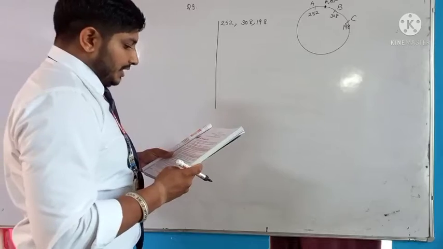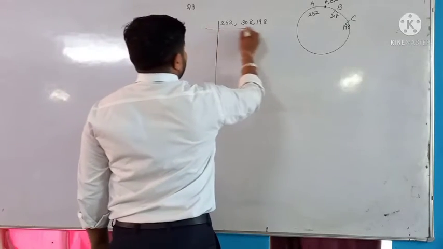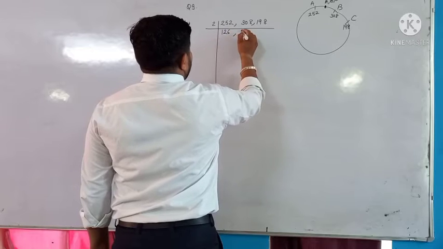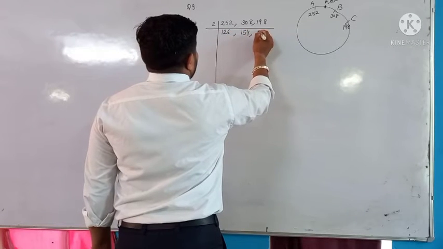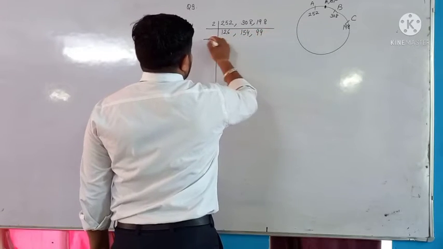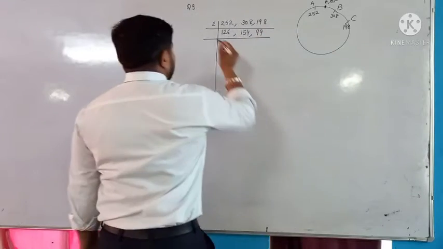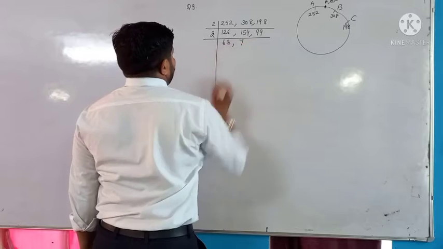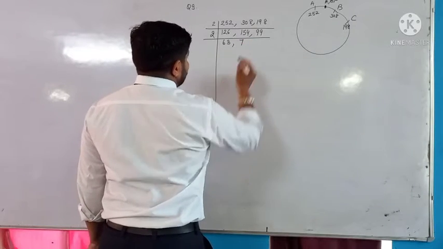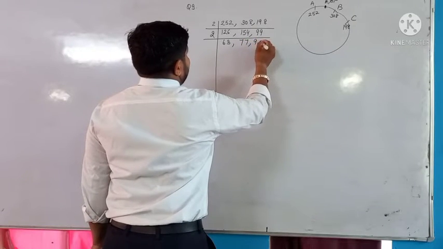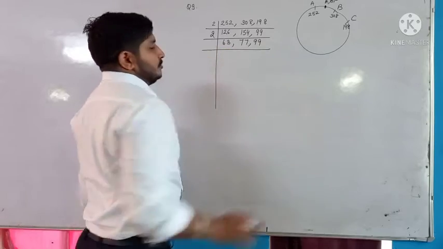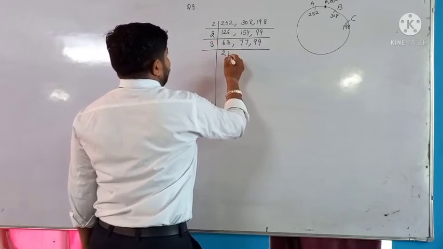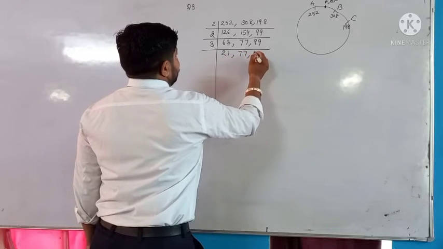252, 308 and 198. Divide first by 2: 126, then 154, 2 nines are 18, 2 nines are 18. Then by 2: 63, then 77, 2 sevens are 14... 99. Now no number is divisible by 2, so we divide by 3. By 3: 21, 77 as it is, 33.